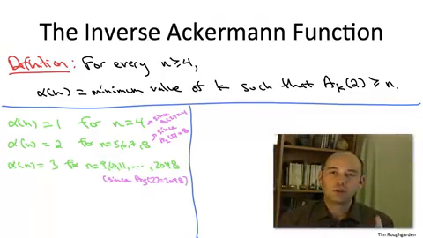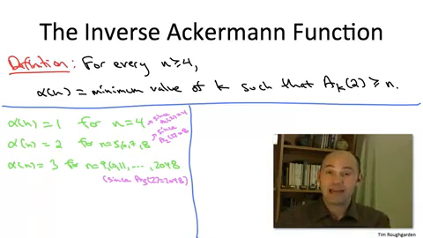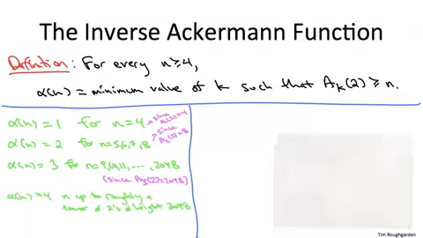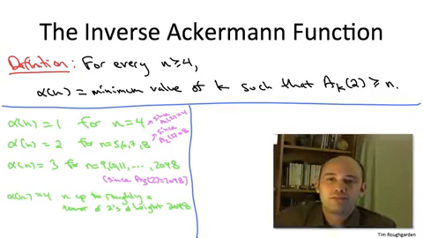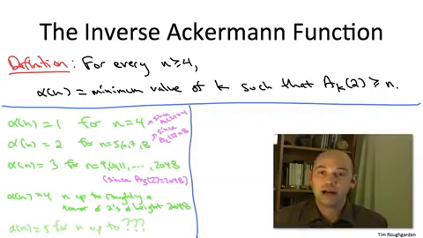And then things start getting a little bit ridiculous. So remember, we also lower bounded a sub 4 of 2. We said that's at least a tower of 2's of height 2048. So for any n up to that value, up to a tower of 2's of height 2048, alpha of those n's is going to be equal to 4. This, of course, implies that the inverse Ackermann function value of any imaginable number is at most 4. And I don't know about you, but my brain is already hurting too much to think about which are the values of n such that alpha is equal to 5.